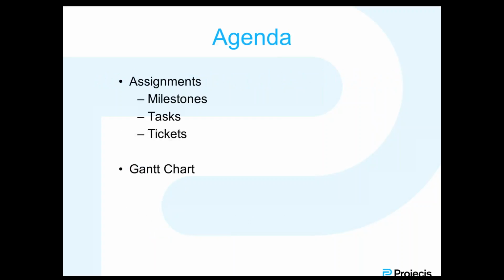This is meant to be a short webinar. It's a focused webinar on specific items, and we're going to be going over assignments and the Gantt chart. With respect to assignments, it really encompasses three major areas: the milestones, tasks, and tickets area of Projecis.